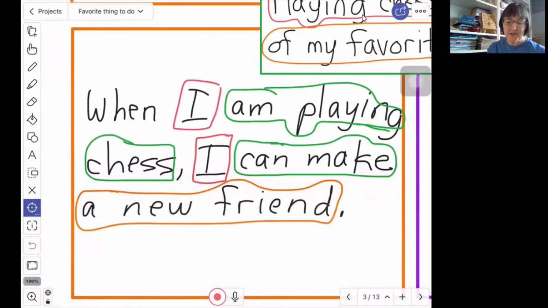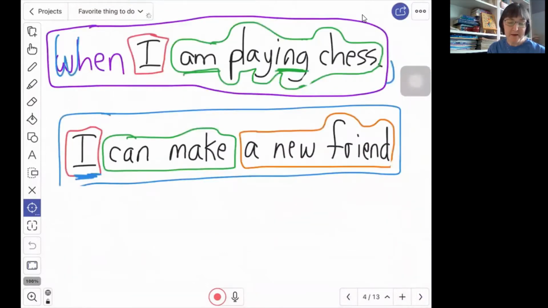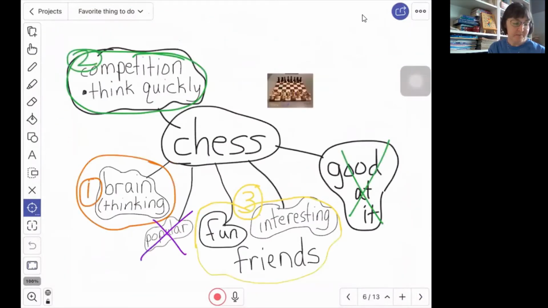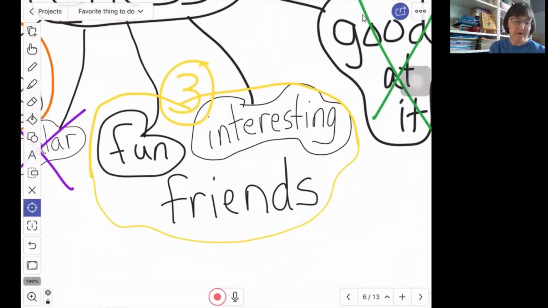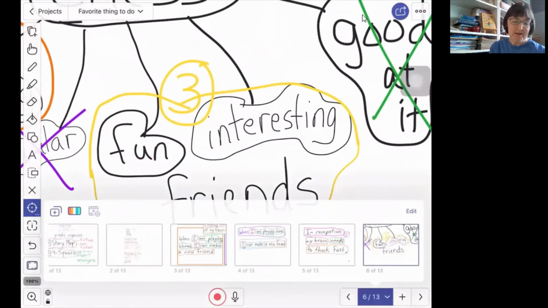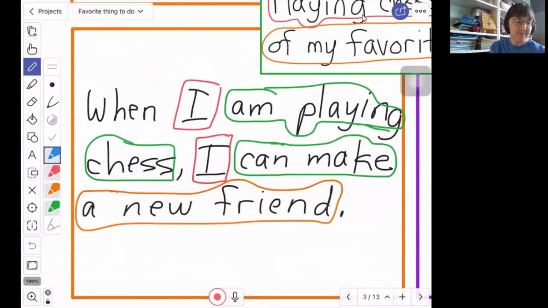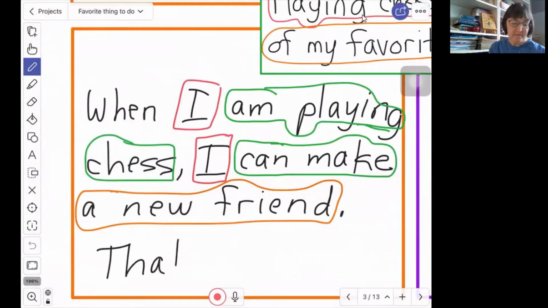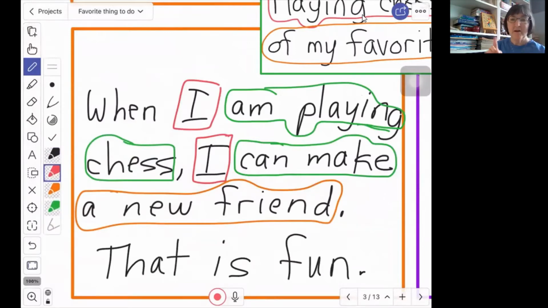So here I have mentioned the word friend, but let me look back at my mind map. Here it is. And here I was talking about not just making friends, but fun and interesting. I have not used either of these words, but I could just add a simple sentence here like, that is fun.